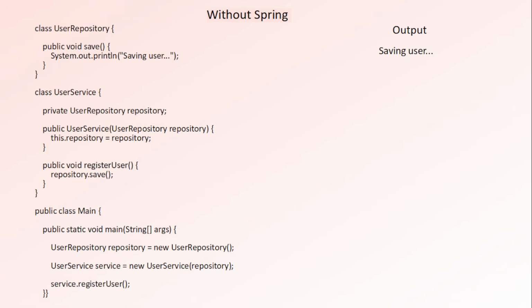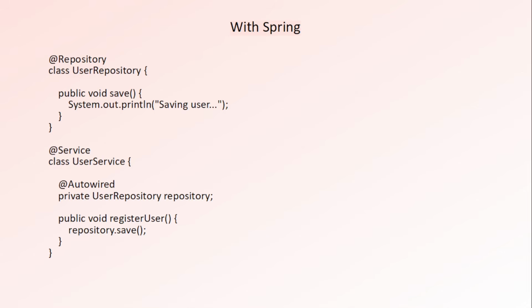Imagine you have a user service that needs a user repository. In a normal Java application, you create these objects yourself using the new keyword and connect them manually, like we are creating here. As your project grows, the number of classes also grows, and managing all those objects becomes difficult. This is where Spring helps. Spring creates the objects for you, manages them, and connects them automatically whenever they are needed. Because of this, your code becomes cleaner, easier to maintain, and much easier to test. That's why almost every modern Java backend application uses Spring.